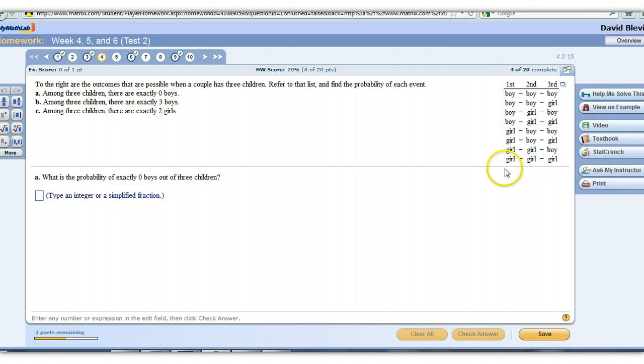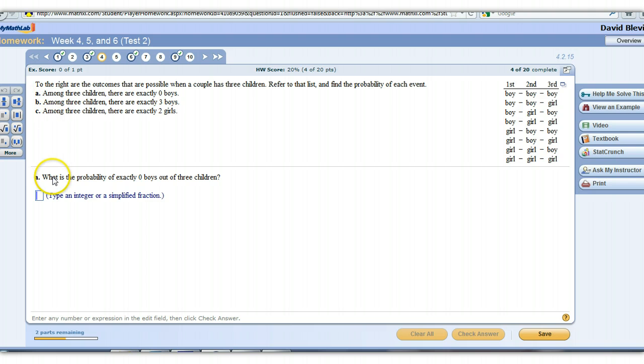Alright, over here is our data set we're dealing with. A couple wants to have 3 children, and these are the different possible combinations they can have. There are 3 kids, 2 combinations for each kid, so that's 2 times 2 times 2. That's why we're getting these 8 combinations.